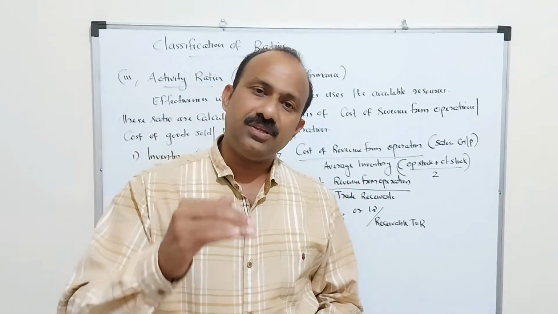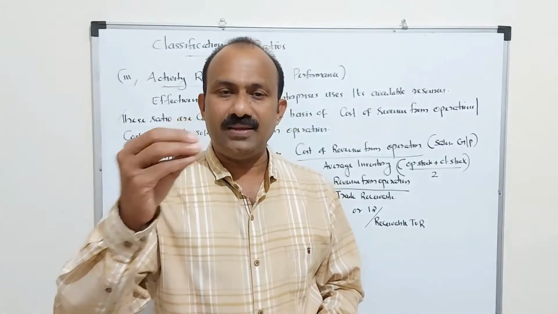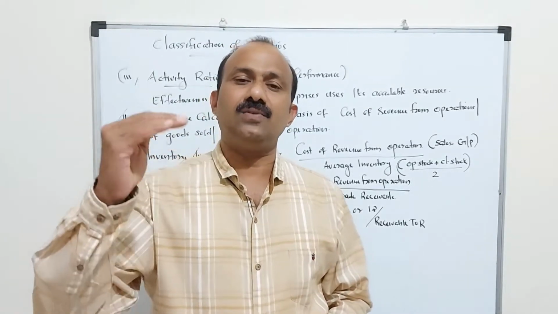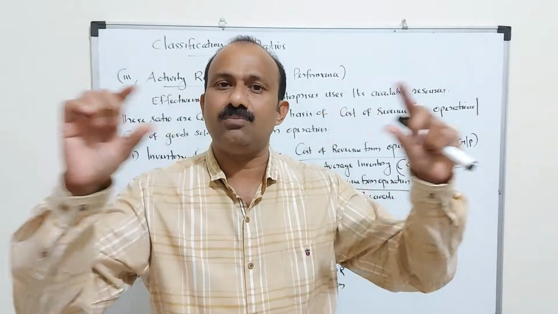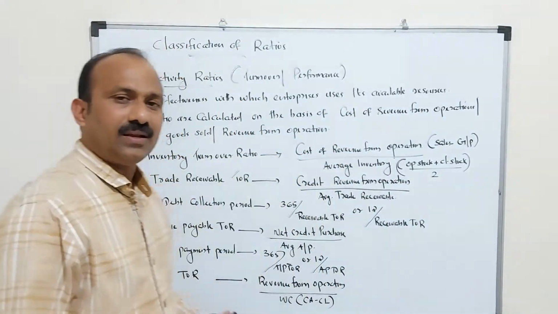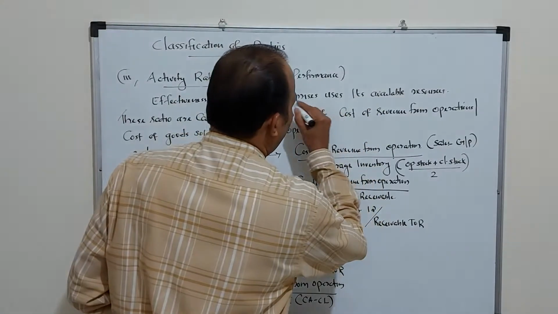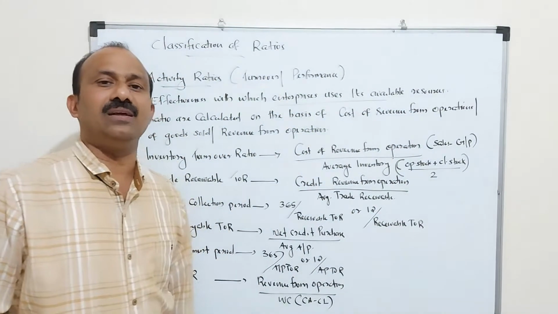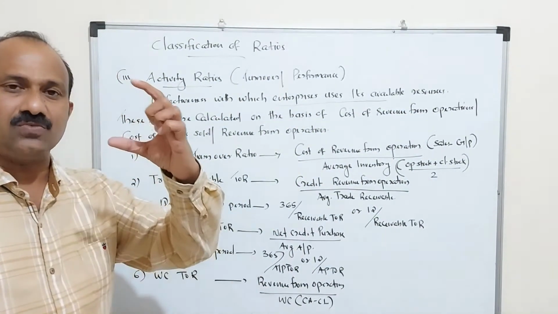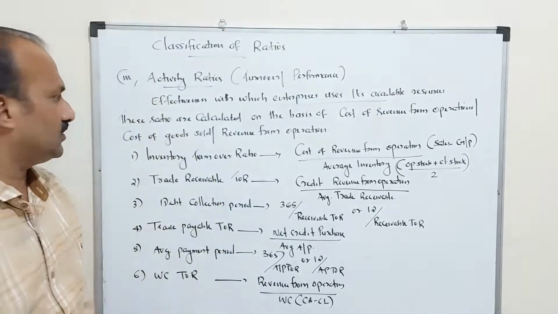Turnover or the activity ratio means the speed with which assets are converted into sales. It will monitor the speed of the organization. Or in other words, we can see how an organization is using its available resources. Resources means what? The assets of the organization.